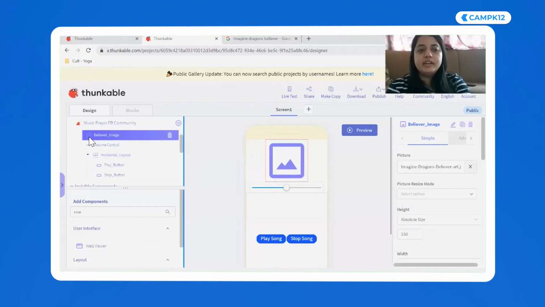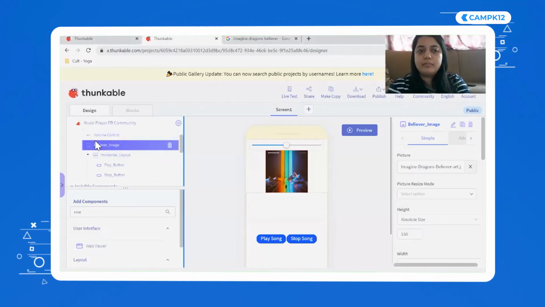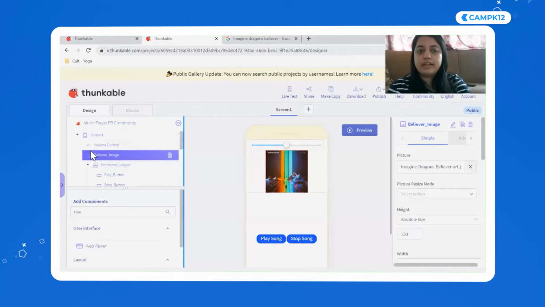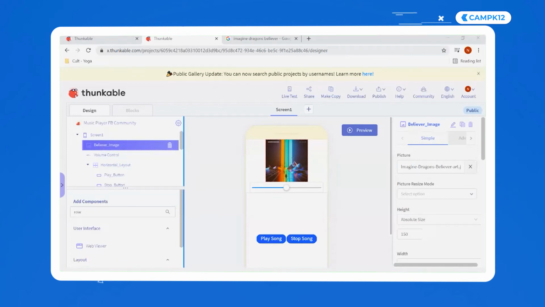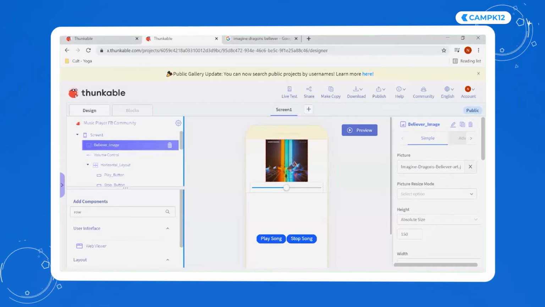Over here, whatever you want, you can move it up and down. Do you see? I'm actually putting the image below the buttons. Now I can drag it up. So try to drag things here and you will get them wherever you want. If you want to rename, click here, and to the right side, if I click over here, then I can rename it. Here, see, there's a pencil button over here.